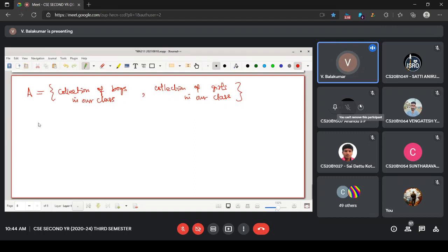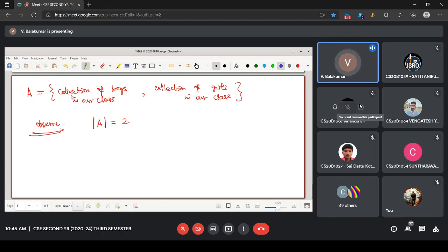Observe here, let me write down. Observe this notation. What is this modulus notation? Order of the set capital A. That means how many elements are there in our set? How many elements are there in the set?